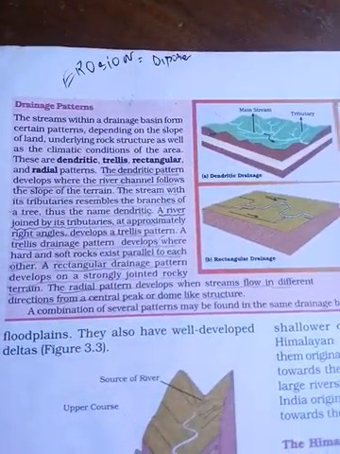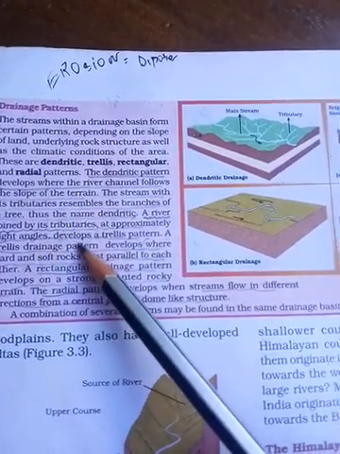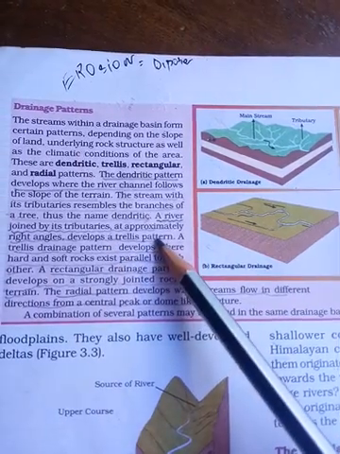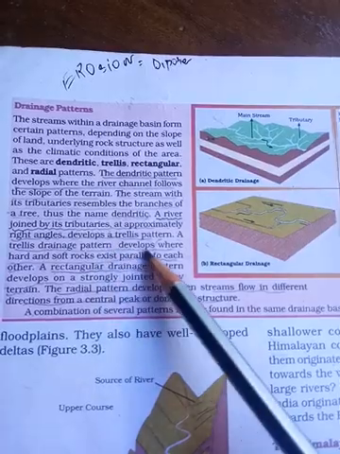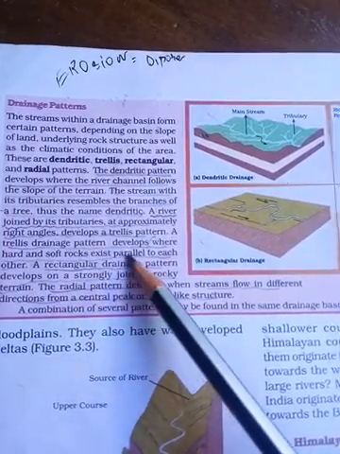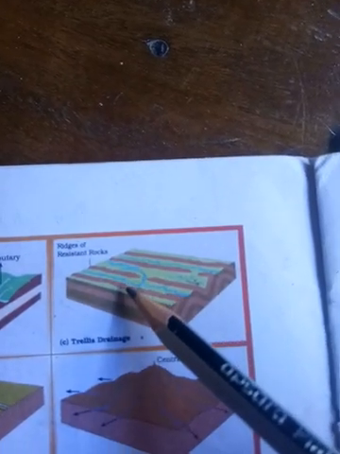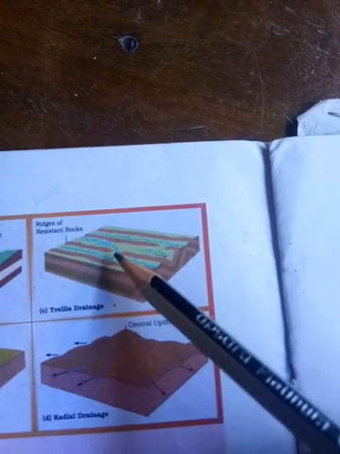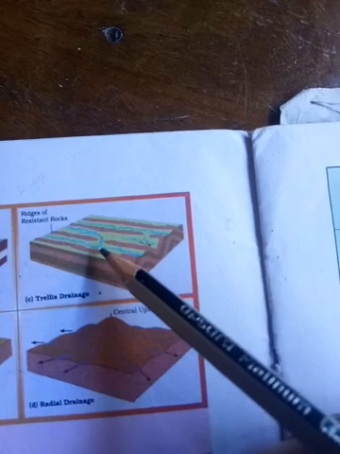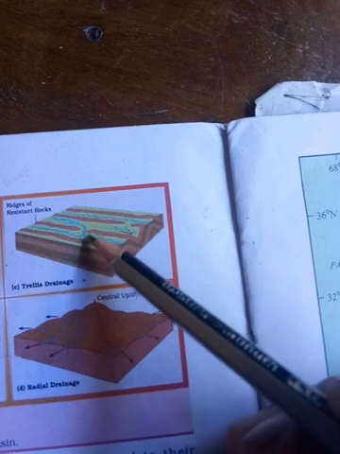And the trellis pattern. Trellis pattern means what? A river joined by its tributaries approximately at right angles. A trellis drainage pattern develops where hard rock and soft rock exist parallel to each other. That means this is the trellis. They are joined at right angles, and this trellis pattern is developed where hard rock and soft rock are joined.